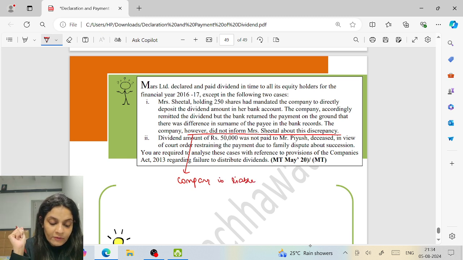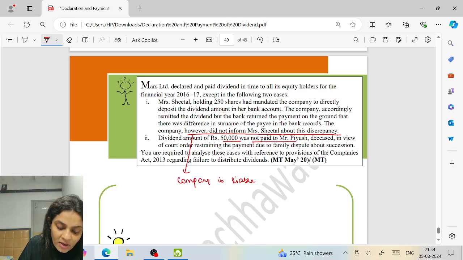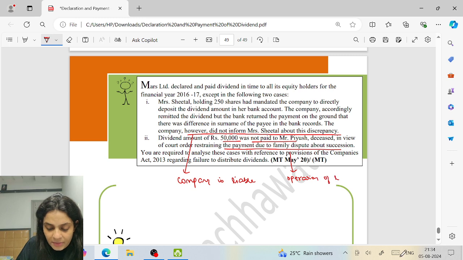Correct. Dividend amount of 50,000 was not paid to Mr. Piyush in view of the court order restraining the payment due to a family dispute about succession. So this is because of operation of law. The amount was not paid. So is the company liable? Company is not liable.